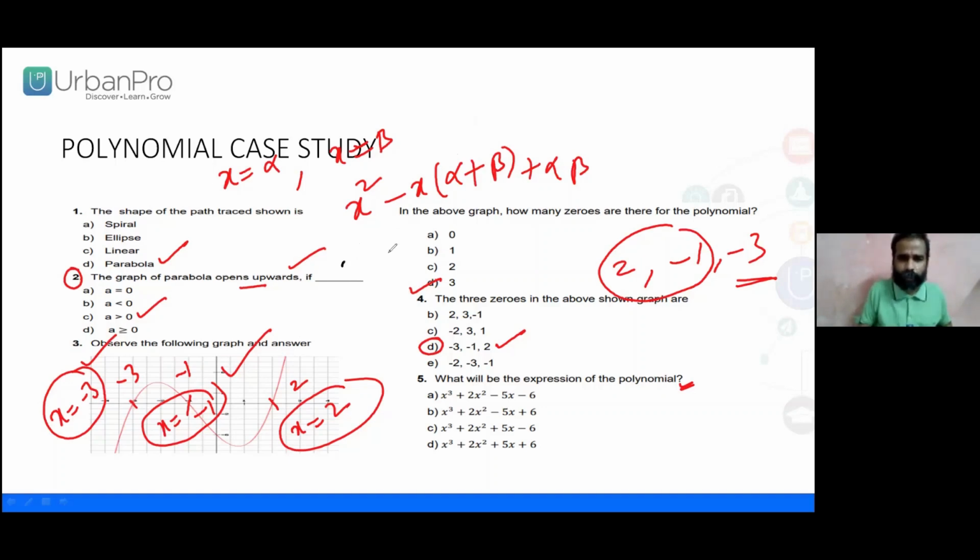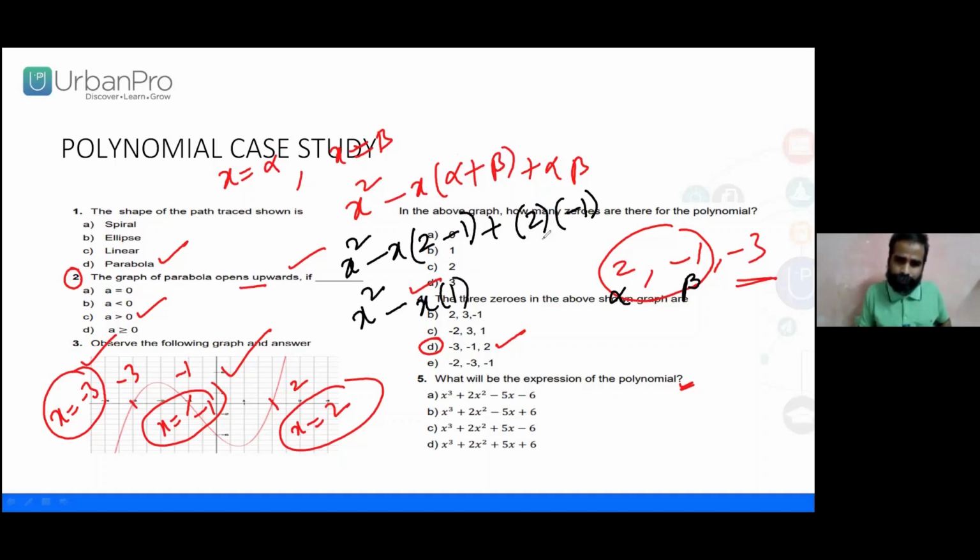I'm using another color so that it will be highlighted. x of, what is alpha? Let me take it as alpha. What is beta? Let me take it as beta. Now, 2 minus 1 plus, what is alpha? As you said, 2. What is beta? Minus 1. Yes, x square minus x of 2 minus 1. 2 of minus 1, that is minus, right? This is the quadratic one. We will write it clearly as x square minus x minus 2.